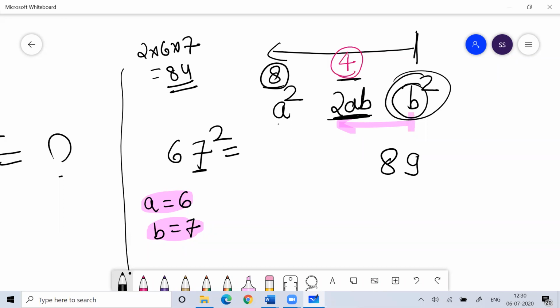Then what is A? A is 6. What is 6 square? 36. 36 plus 8 is 44. This is your answer.